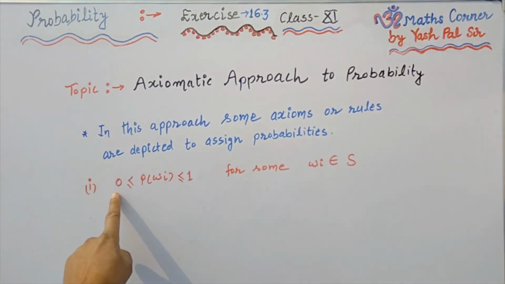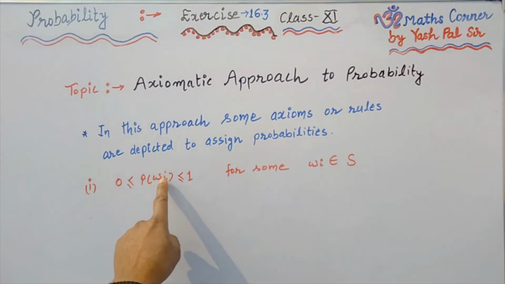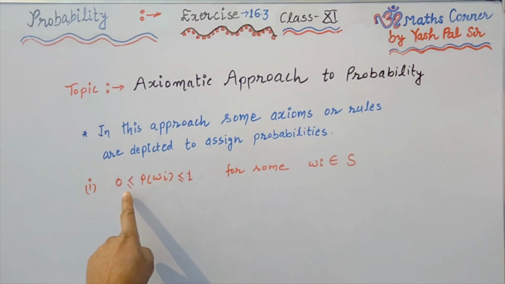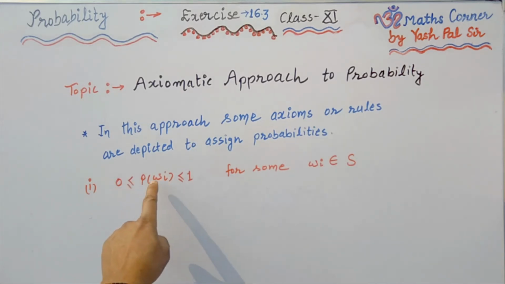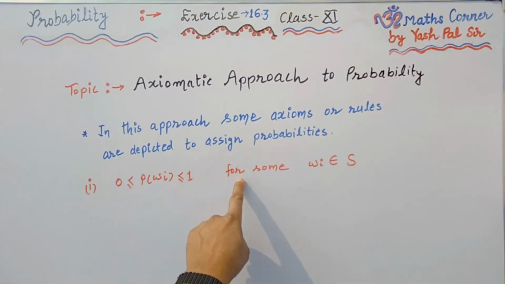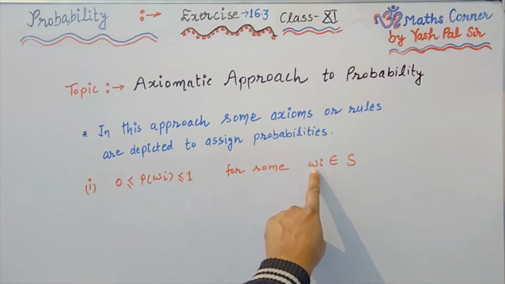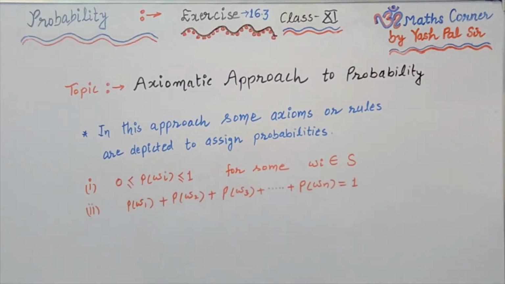The very first rule, what we are writing here: probability of omega i is always greater than or equal to 0, less than or equal to 1, for omega i which is an element of the sample space. The second rule is probability of omega 1 plus probability of omega 2 plus probability of omega 3 and so on up to probability of omega n. The sum of all these probabilities is equal to 1.